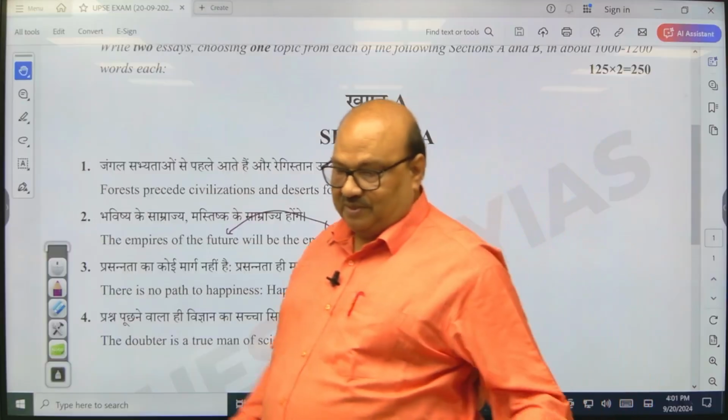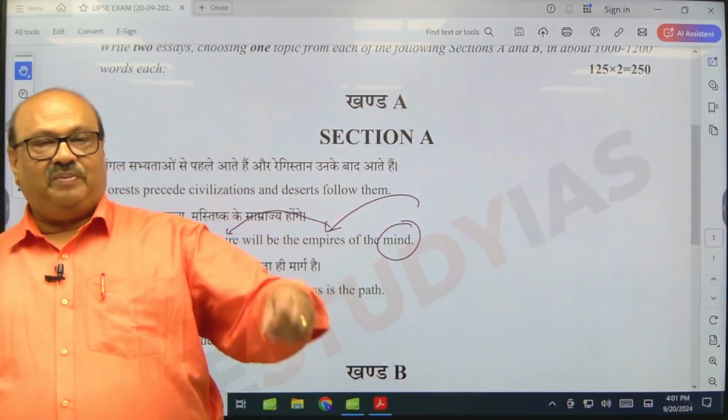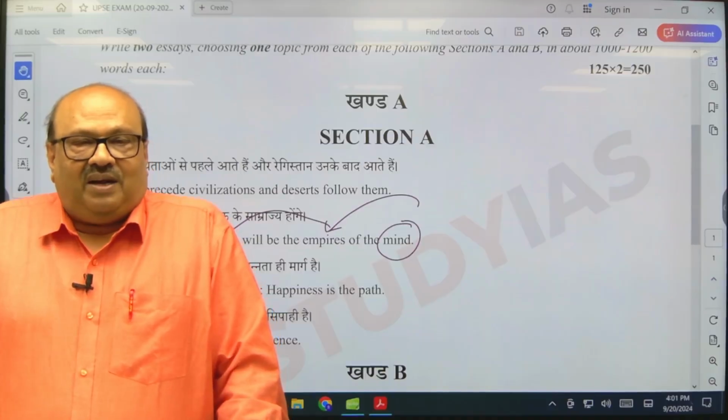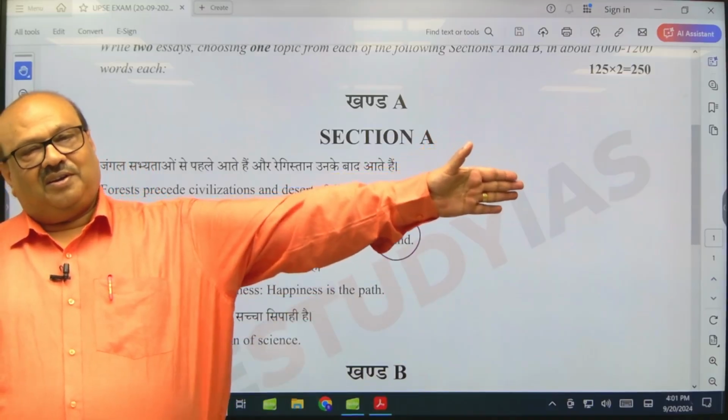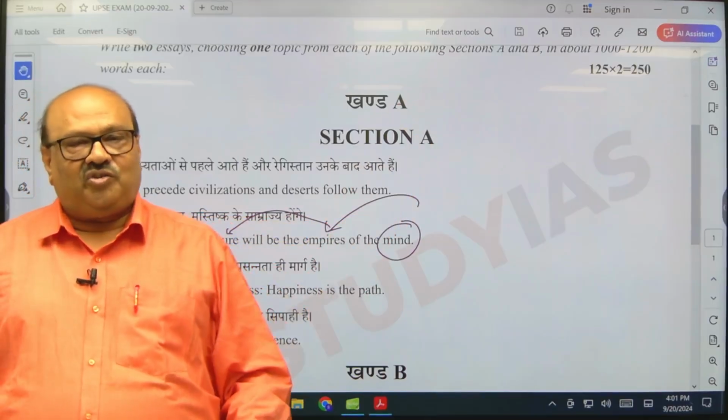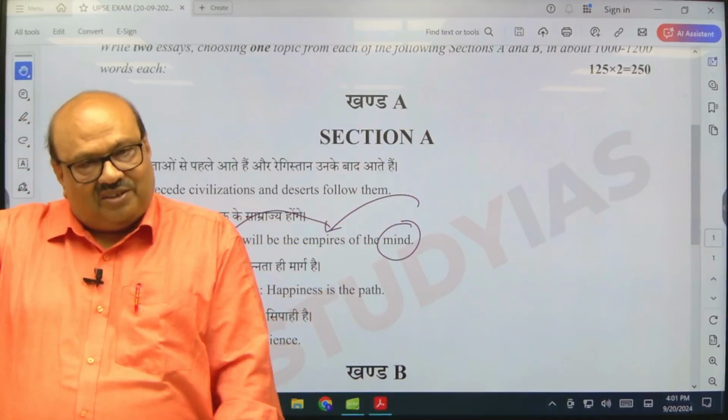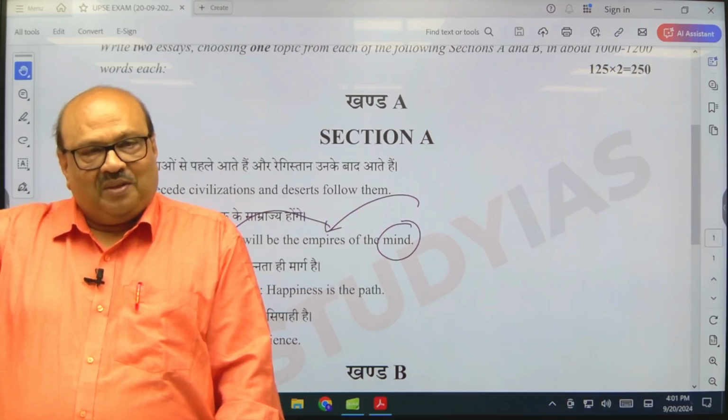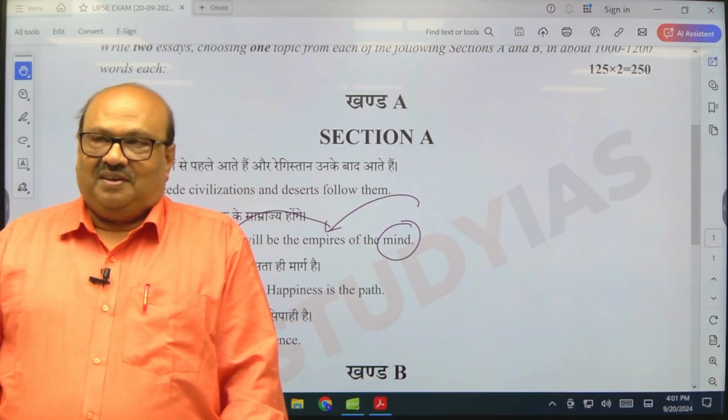So understand, now there is no need to send the military. America doesn't have to send military to India or any other country. They can do it through their innovations.